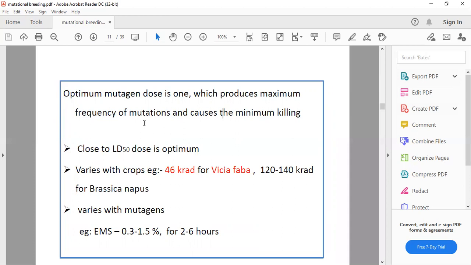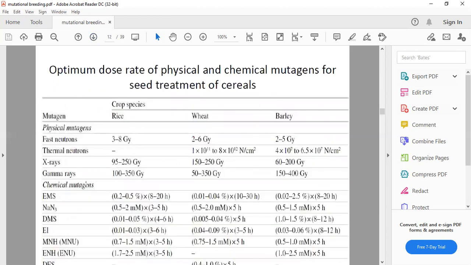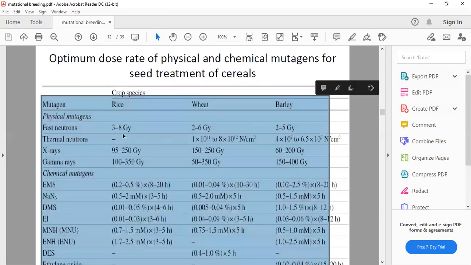On the basis of experiments in different crop plants, we have developed different optimum mutation doses for different crops. For example, in Brassica napus there is about 120 to 140 kilorad of radiation. In chemical mutation, ethyl methyl sulfonate is about 0.3 to 0.5% for 2 to 3 hours. So this is the optimum dose of mutation for the crops. In the table you can see different crops and the different optimum doses for them.